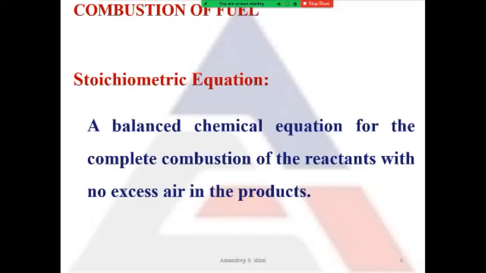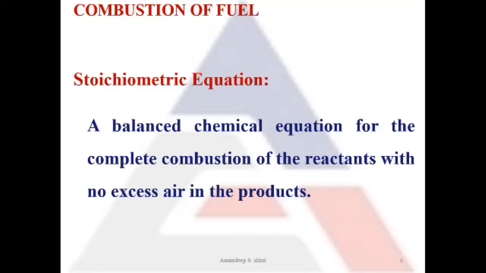Now next, this is a very important term, that is, what is stoichiometric equation. What is a stoichiometric equation? It is a balanced chemical equation for the complete combustion of the reactants with no excess air in the products. So in a chemical equation, on the left hand side of the arrow, those are reactants. So it will be fuel plus oxygen. When they combine with each other, they will form the products of combustion.